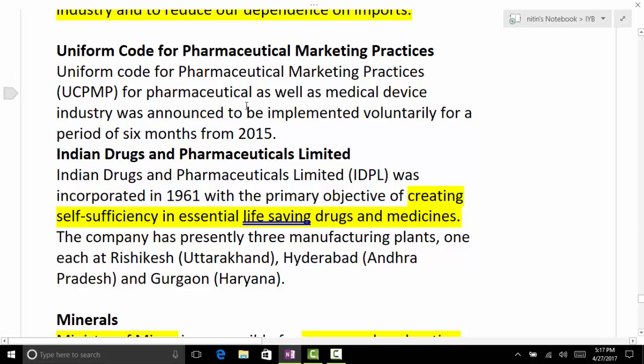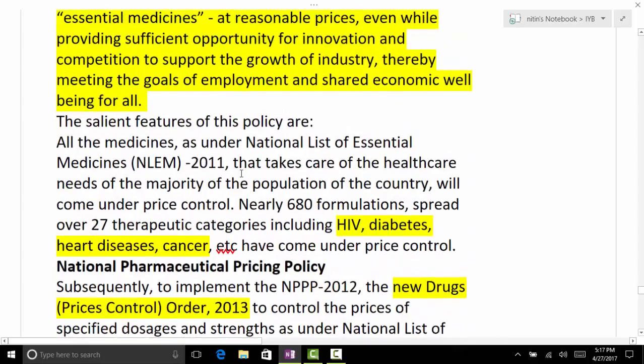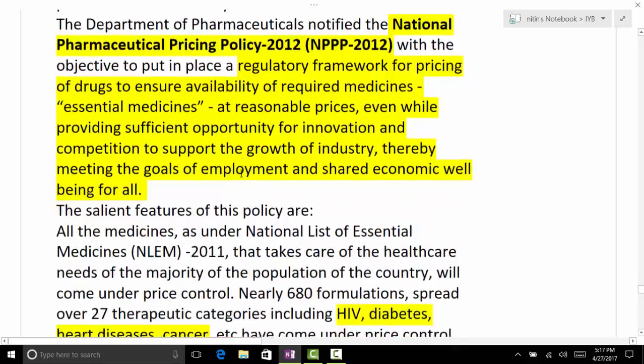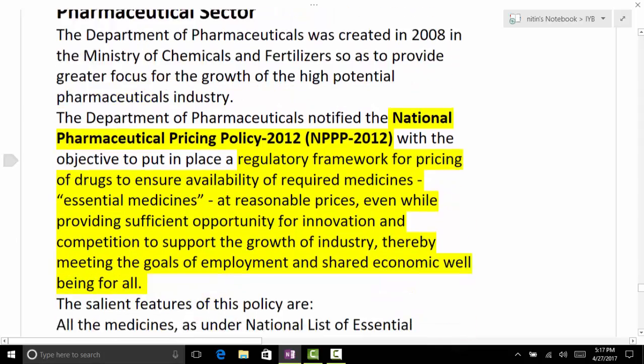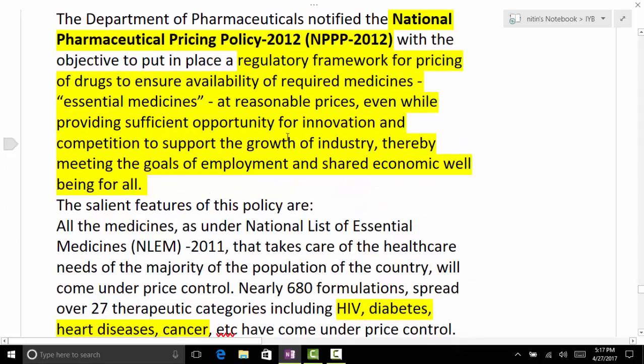Then there is the Uniform Code for Pharmaceutical Marketing Practices. There is also this company, Indian Drugs and Pharmaceuticals Limited.